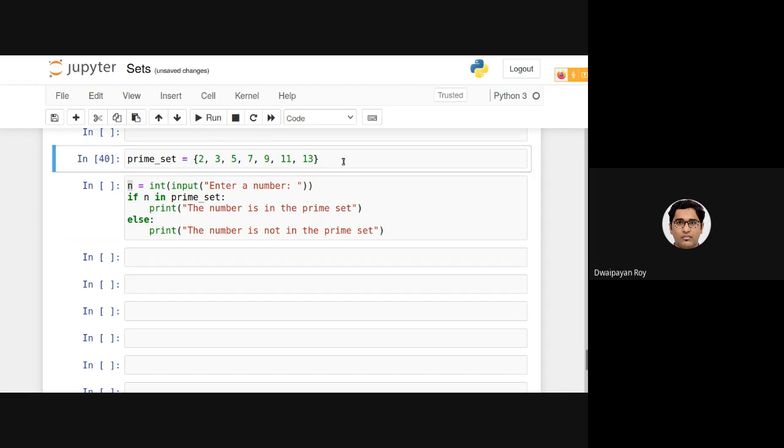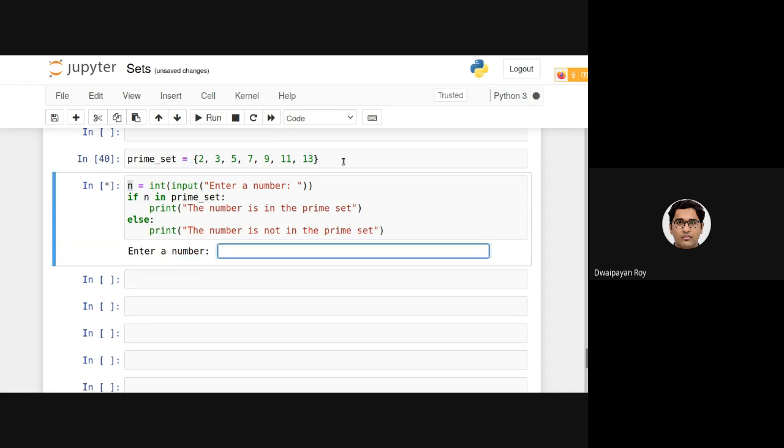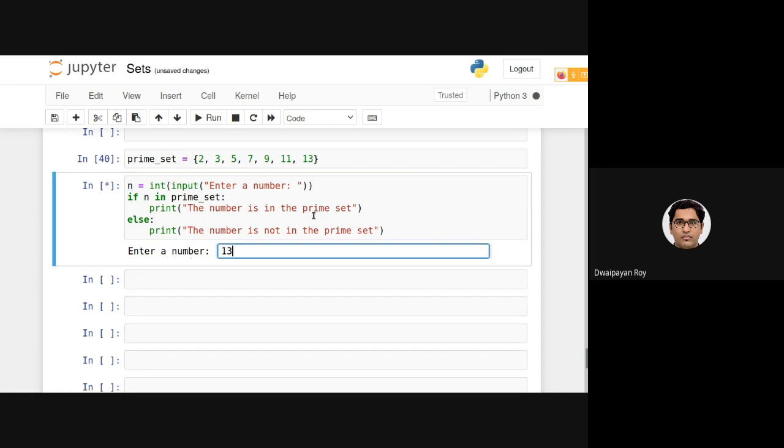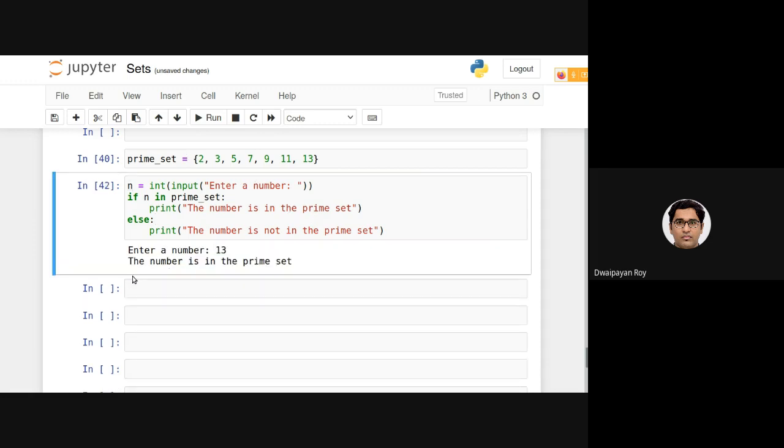After executing this, if I give something, say 10, as you can see, it is saying that the number is not present in this set. If I give something like 13, it is saying that the number is present in this set.